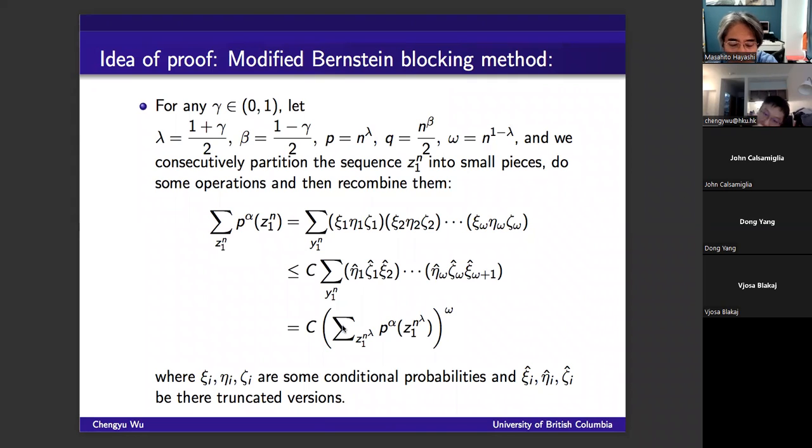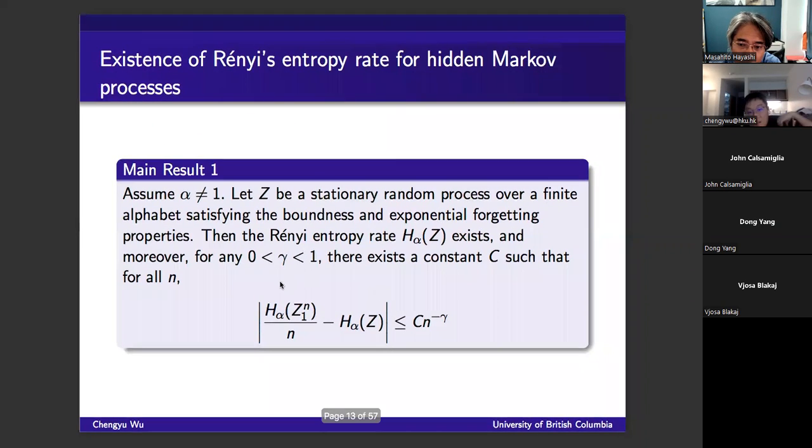I lost your story. So what do you want to prove? Could you explain the statement to be proved? We want to prove that this average version of the Renyi entropy rate has a limit. First of all, this is what you can tell from this expression. It means that we first want to prove the existence of the Renyi entropy rate, and furthermore, we want to evaluate this convergence rate.